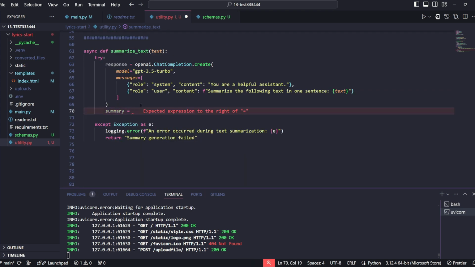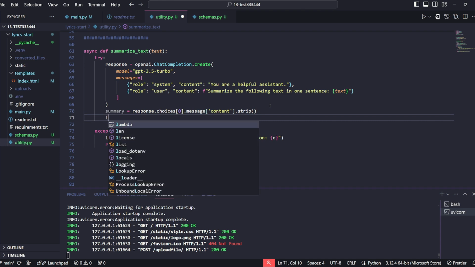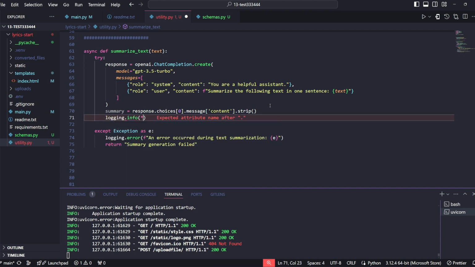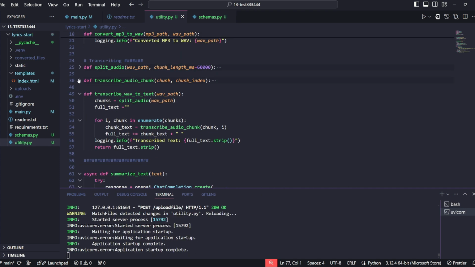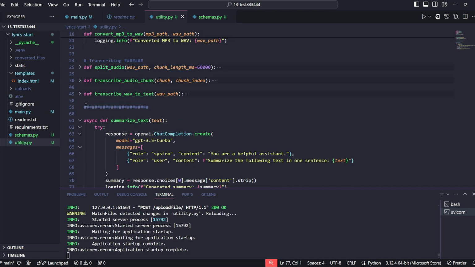After that, in our summary, we want to store the response and then define choices with index of 0 and with the message content, and we want to strip this to make sure that it formats it for us. Then we can add logging, and this can be the generated summary displayed here for us, just another way of keeping good practice, and this returns summary. So that's all that we need in our utility.py.